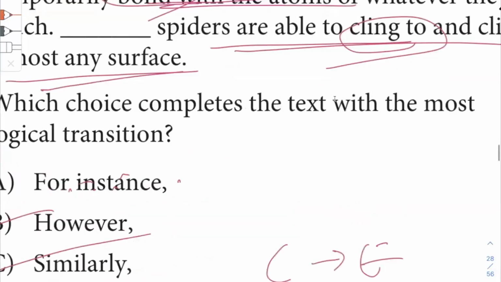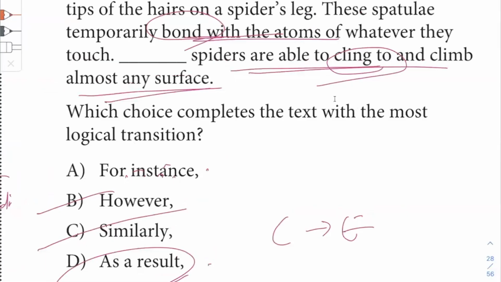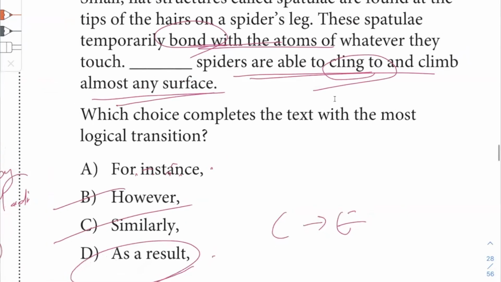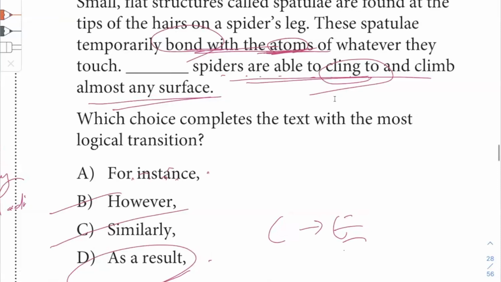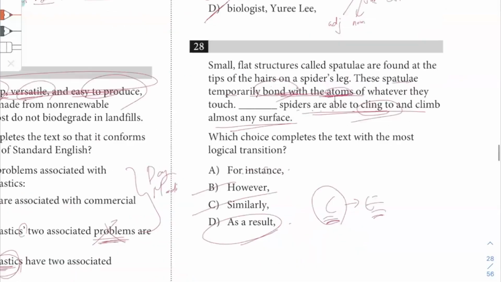But the thing is here, if you're going to use the phrase, for instance, I think you'd have to go more specific with the sort of scientific mechanism that involves the atoms and discuss more of that in detail. Here, spiders being able to cling to and climb any surface is the resultant phenomenon that is made possible as a result of this very cause slash reason: the fact that the spatula temporarily bond with the atoms. That's the way you need to look at it.